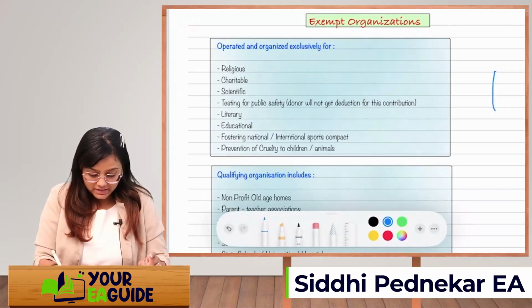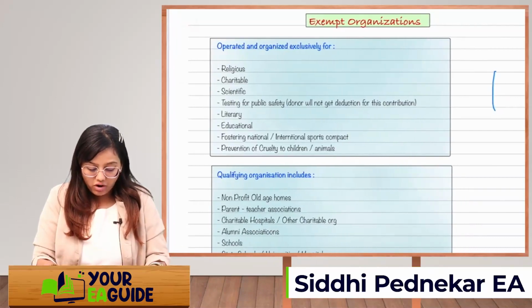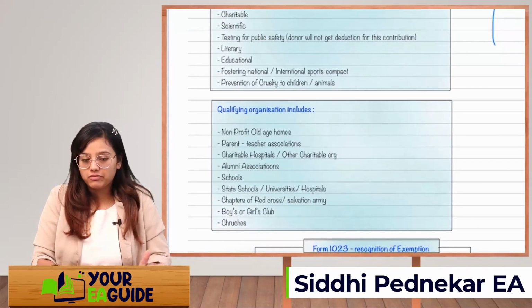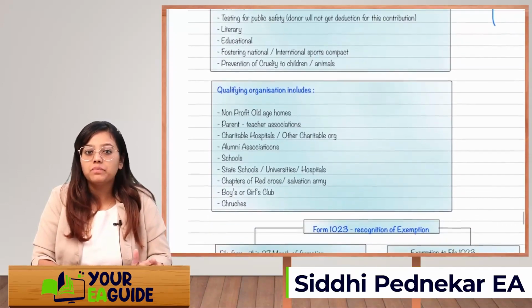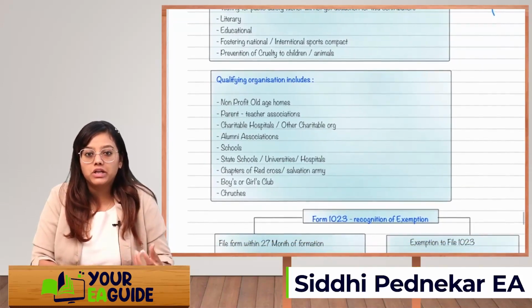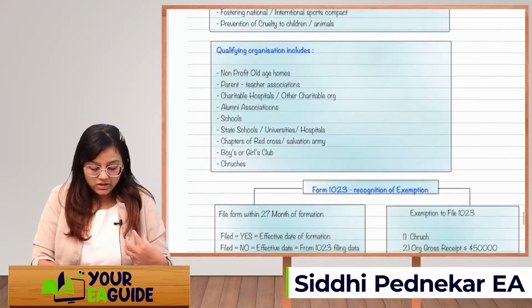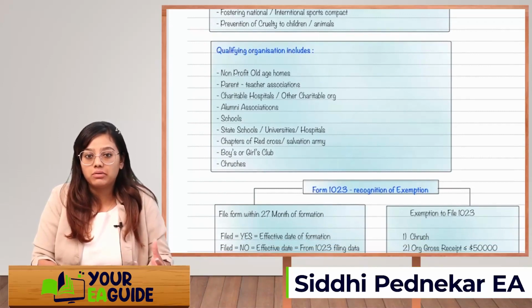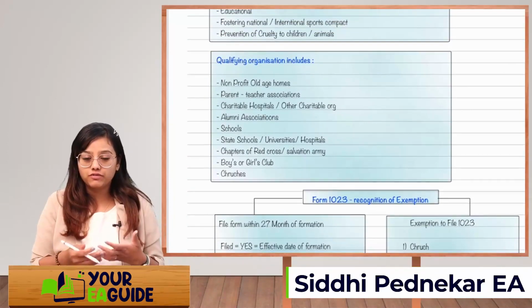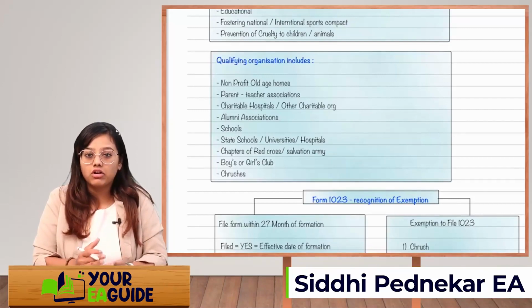Okay. Next is qualifying organizations. These will include non-profit old age homes, parent teacher associations, charitable hospitals, other charitable organizations, alumni associations, schools, state schools, universities, hospitals, chapters of the Red Cross, Salvation Army, Boys or Girls Club, churches. All these organizations which are formed for a non-profit purpose will fall under the qualifying organization.